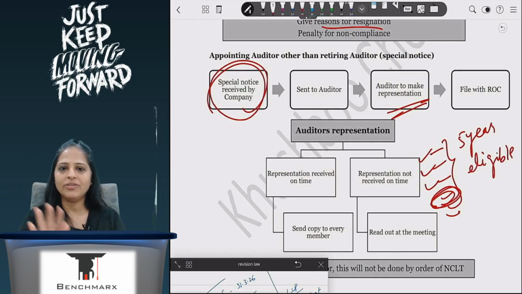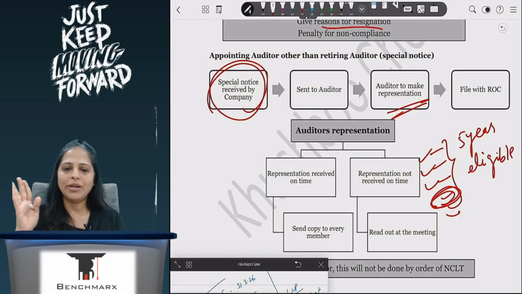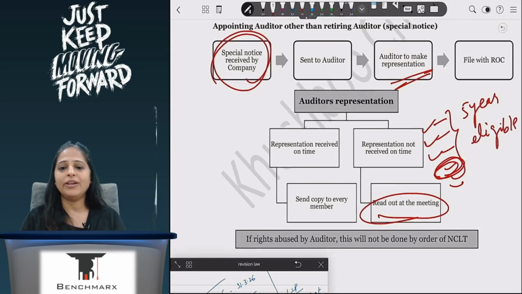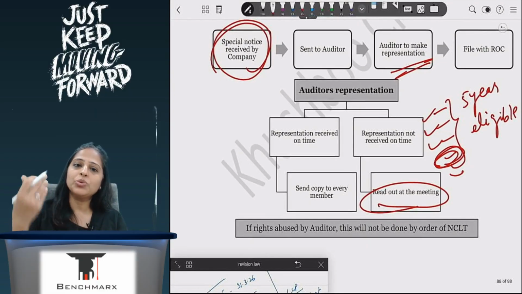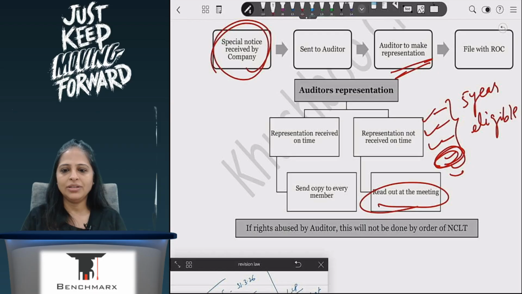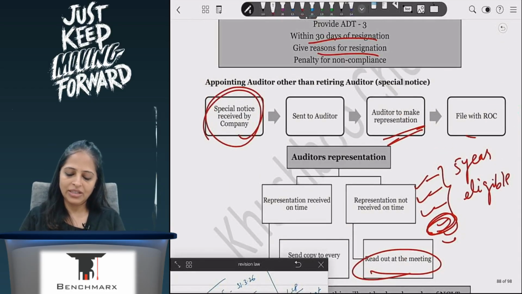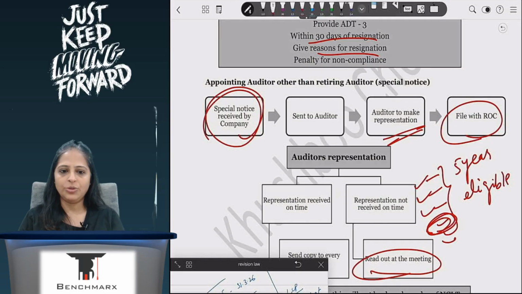If he has not given it before time, then I will send my notices, and if he has given it before time, then I will send it along with the notice. If he has not given it along with the notice on time, then he will read it out at the meeting. But if I feel at any point of time that he is abusing his right to be the auditor, then in that case I will not allow him to read, or I will not send out his representation. This representation I will have to file with ROC.